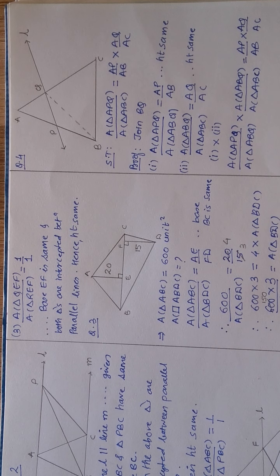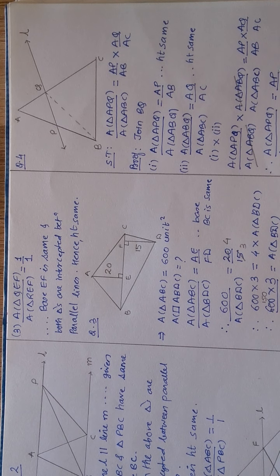So here area of triangle ABQ is a particular value, so that value in both cases will be the same. So you get your final statement like this: area of triangle APQ is to area of triangle ABC is equal to AP is to AB into AQ is to AC.